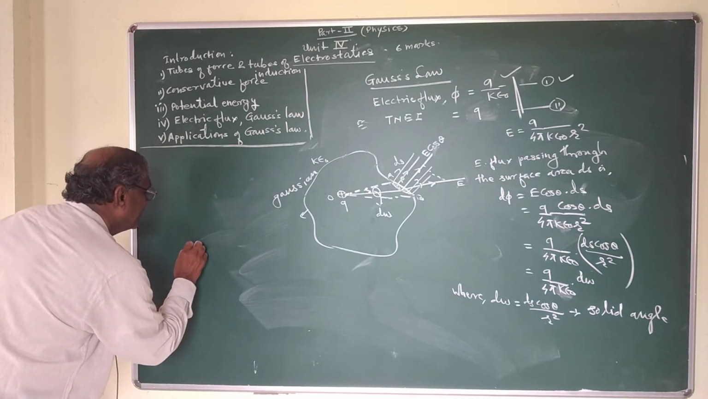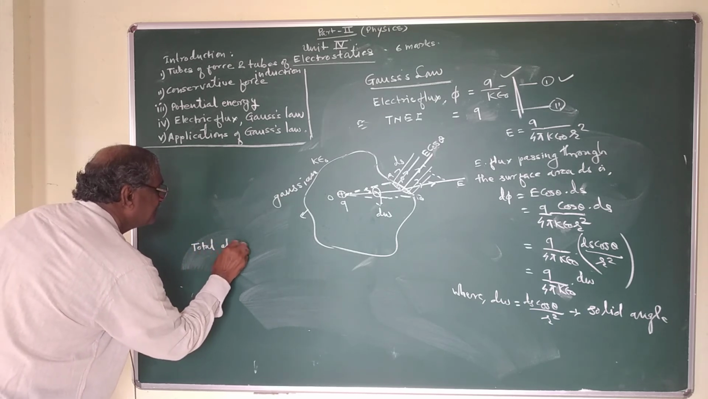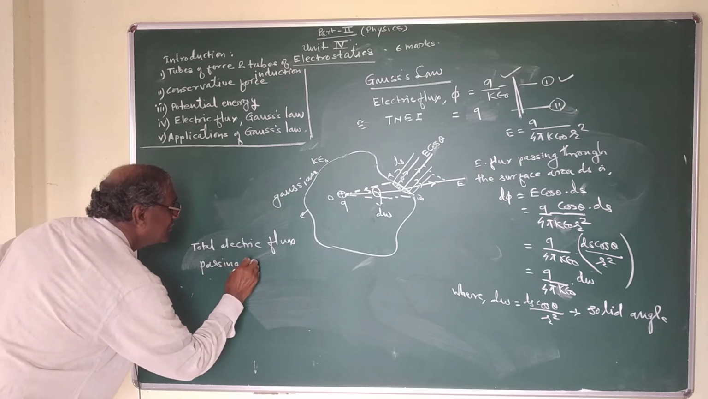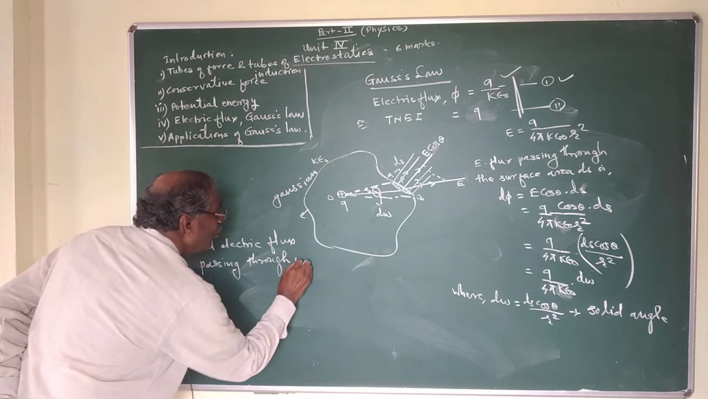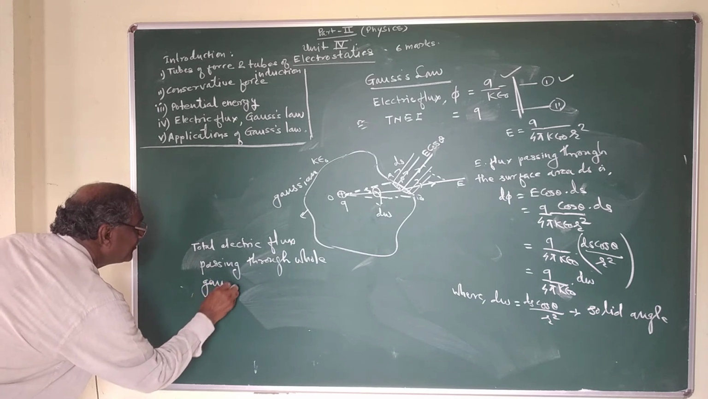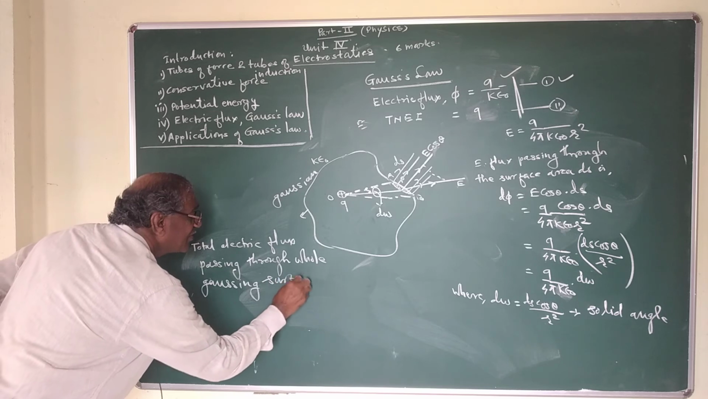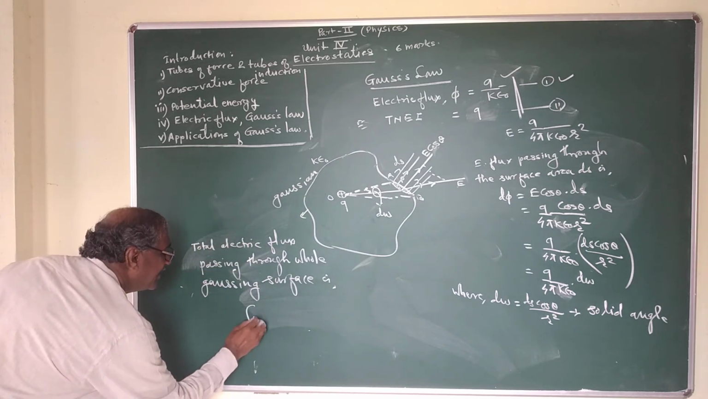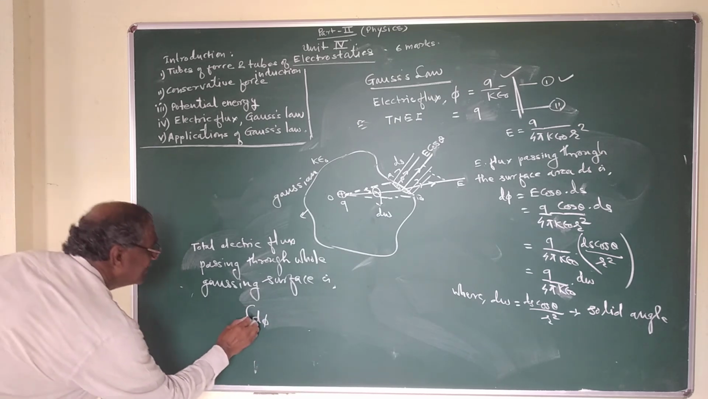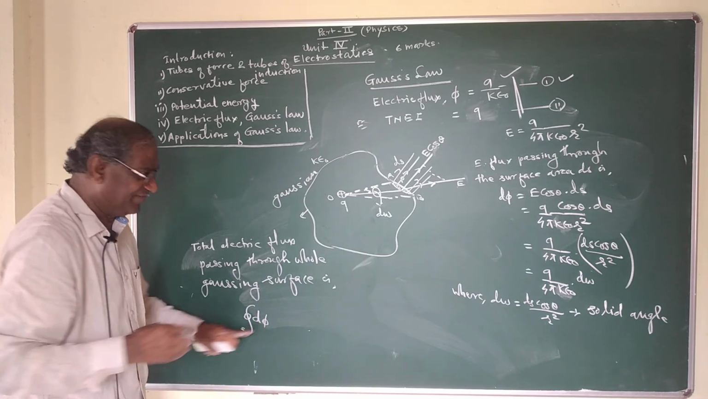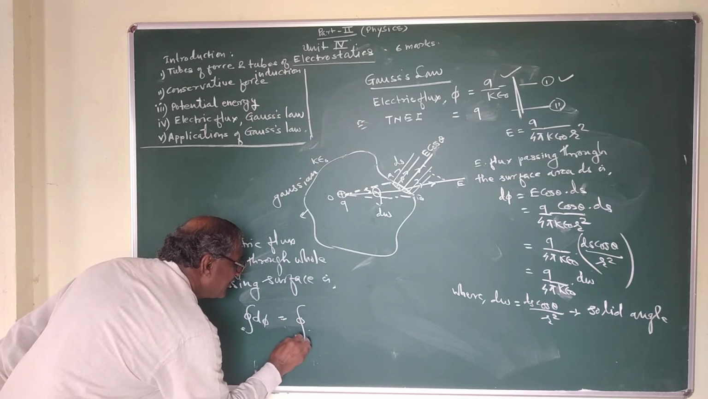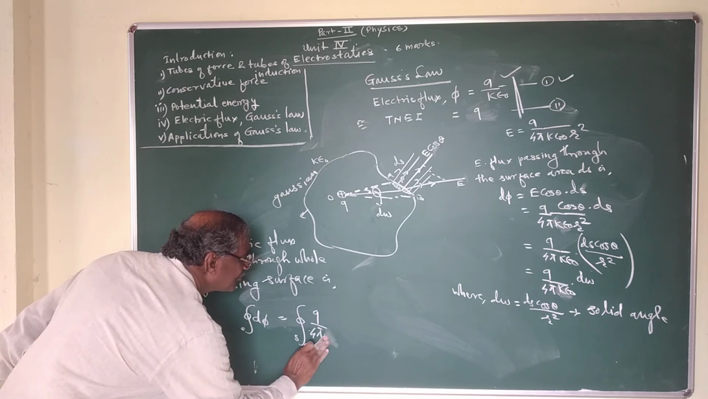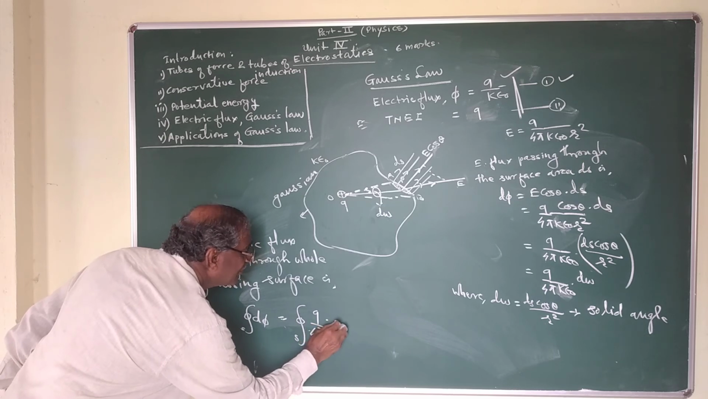That is, the total electric flux passing through the whole Gaussian surface is equal to, if I integrate this flux d phi, the closed surface integral of d phi is equal to the closed surface integral of Q upon 4 pi k epsilon 0 into d omega,